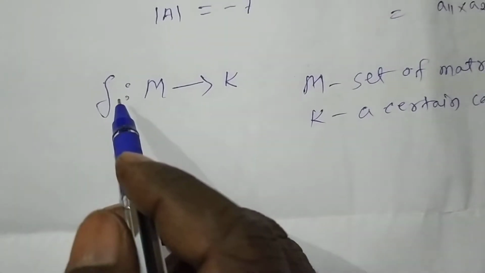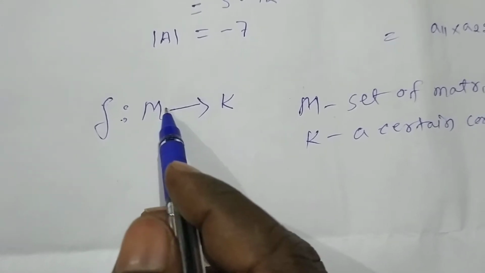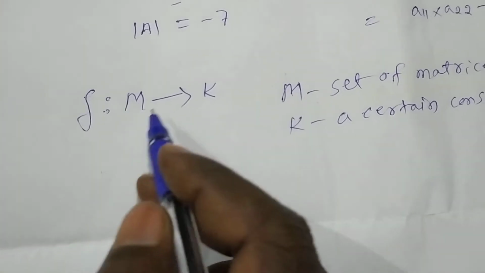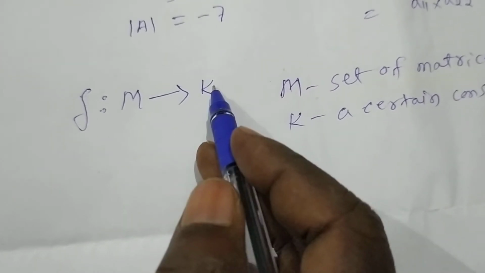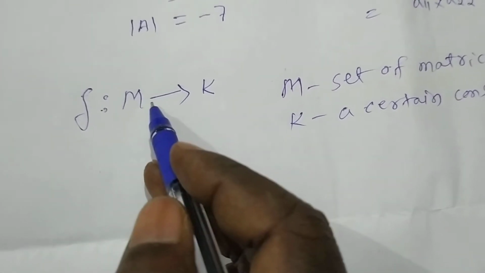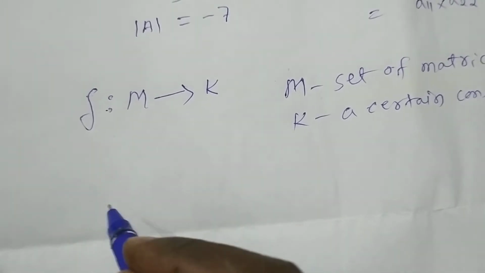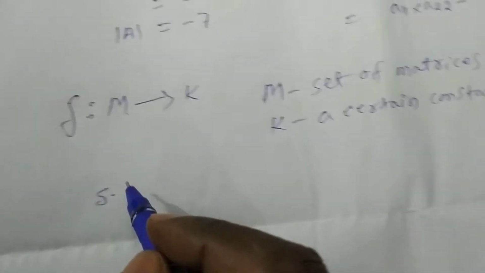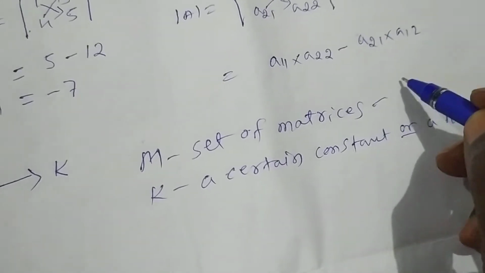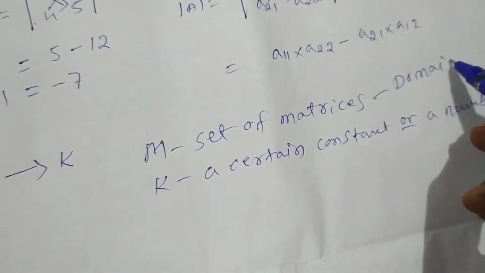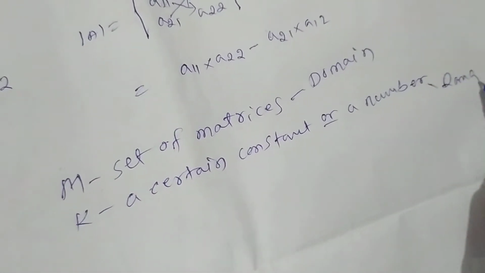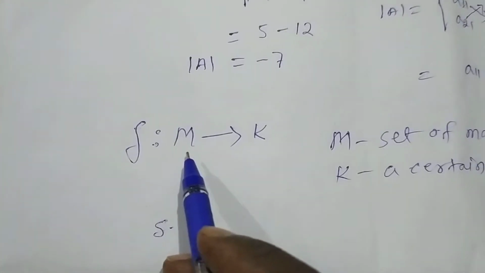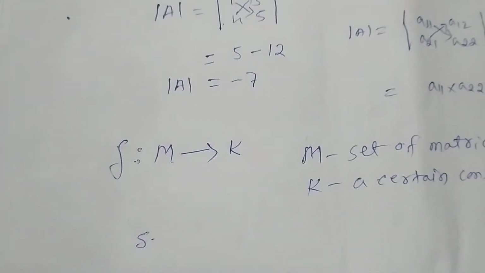Here, why do we call the determinant a function? Because M is the set of matrices and K is a constant, a number. This number is obtained by the determinants of the matrices. The set of matrices is called the domain, and the resulting number is called the range. A function is a type of relation.